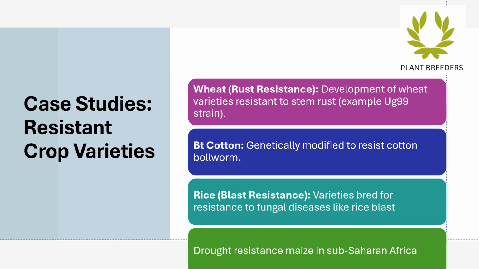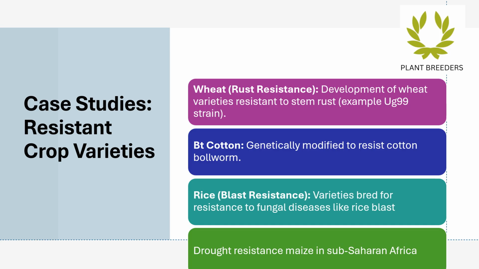In rice cultivation, breeders are focusing on developing varieties with resistance to fungal diseases like rice blast, which can devastate crops. Additionally, the creation of drought-resistant maize varieties in sub-Saharan Africa addresses the pressing challenges posed by climate change, ensuring food security in regions prone to water scarcity. Collectively, these advancements illustrate the importance of biotechnology and traditional breeding methods in cultivating resilient crops to meet the demands of a growing population.